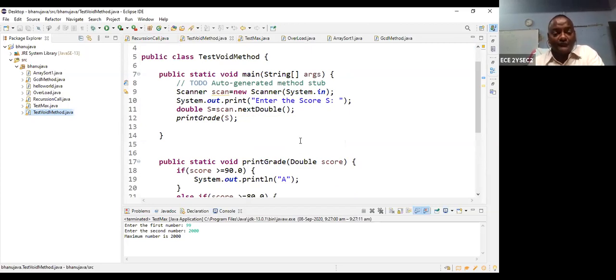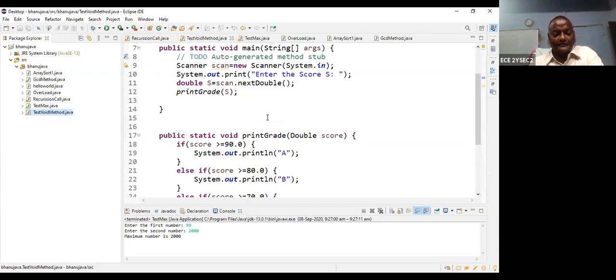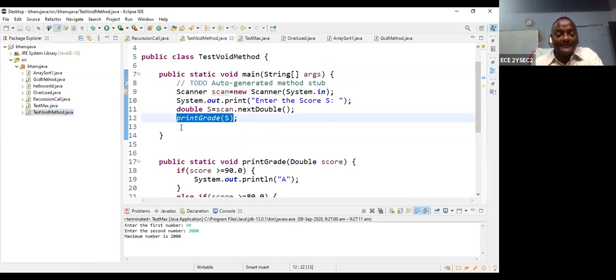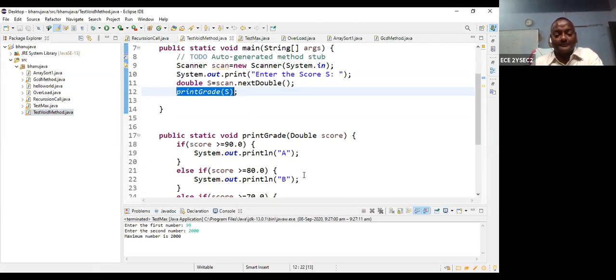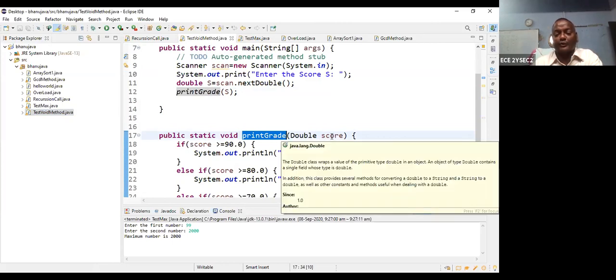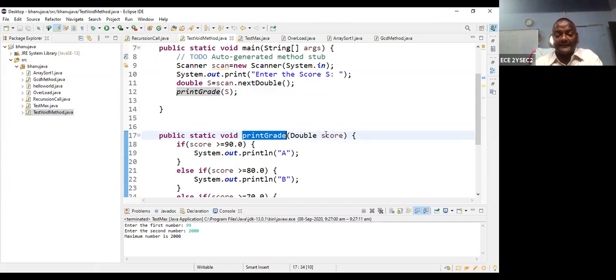Please listen. Once a double is accepted, I can call the method. What is the name of the method? printGrade(s). Here s is a double value, and printGrade is the name of the method. Here s is the argument, and the double score is the parameter. This argument s is entered into the score.